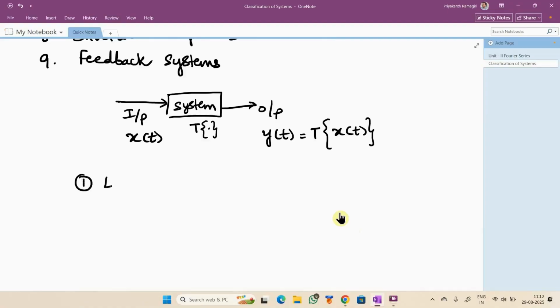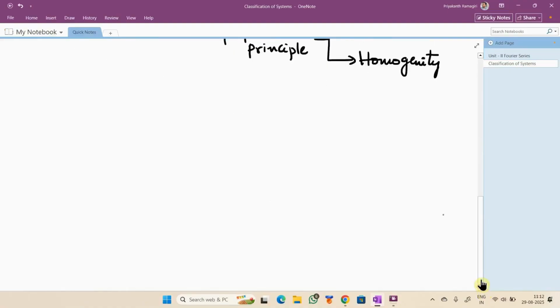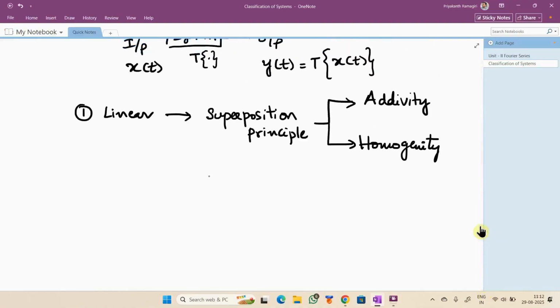Recollecting the concepts from the classroom: regarding linear systems, what principle has to be satisfied? Superposition principle, right? And the superposition principle is a combination of two properties. What are they? Additivity and homogeneity. Right. What is additivity?